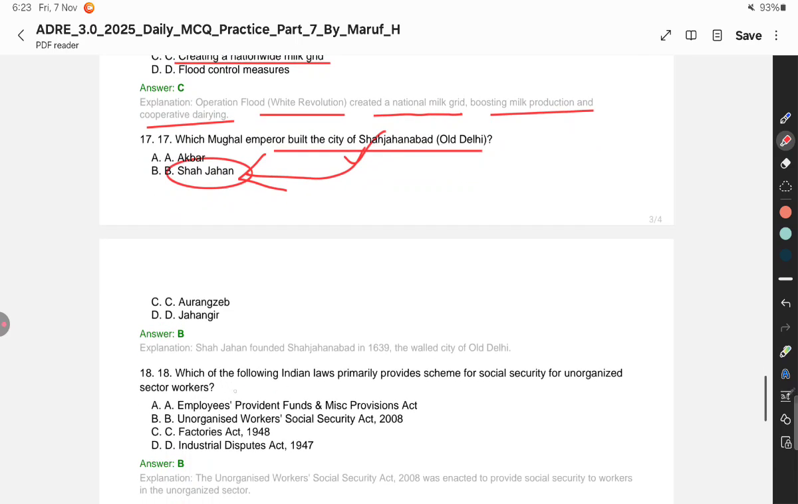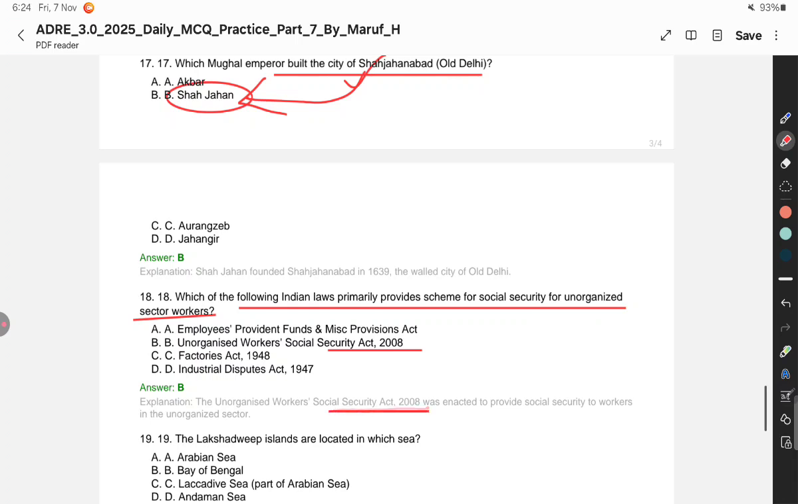All right. Which of the following Indian laws primarily provides schemes for social security for unorganized sector workers? The Unorganized Workers Social Security Act of 2008. The question itself also becomes the answer. All right, so remember this one. The Act was enacted in 2008 to provide social security to workers in the unorganized sector.